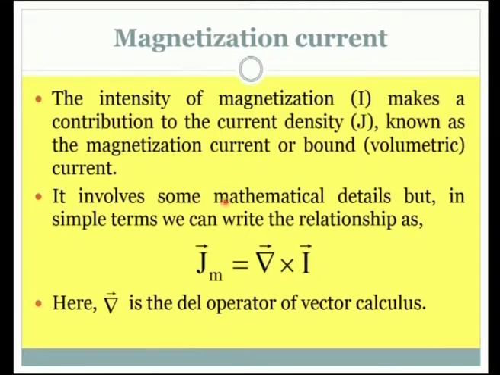It involves some mathematical details, but in simple terms we can write the relationship as this: Jm, the current density which is considered in terms of the magnetization, is equal to del cross I. Here I is the magnetization vector. We very well know del is nothing but the del operator of vector calculus.